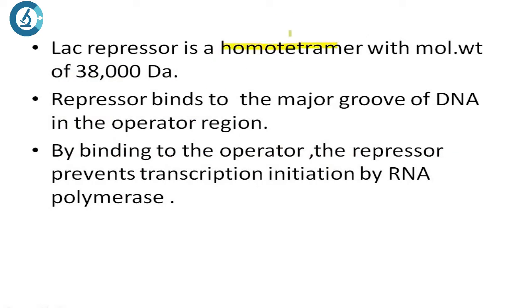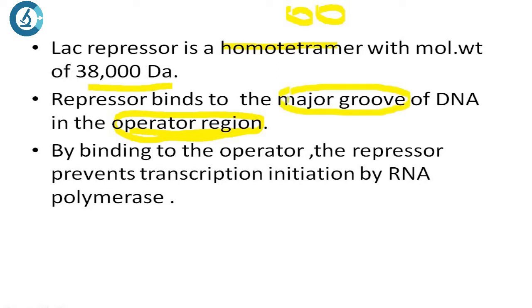LAC repressor is a homotetramer, meaning it is made up of 4 subunits which are exactly similar, with a molecular weight of 38,000 Dalton. The repressor binds to the major groove of the DNA in the operator region. I earlier told you the repressor goes and binds to the operator region. In DNA you have two things, one is your major groove and the other is your minor groove, right? Your repressor protein binds to the major groove of the DNA in the operator region.